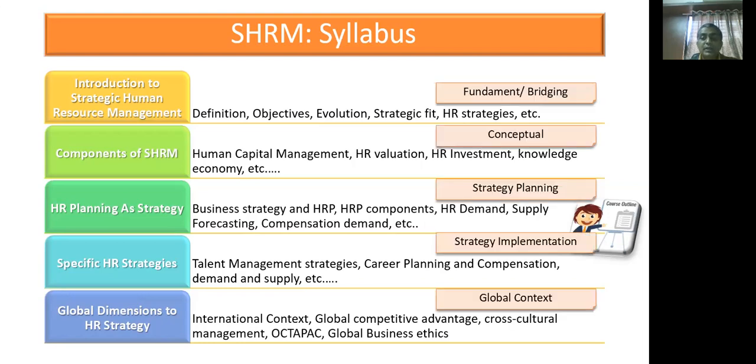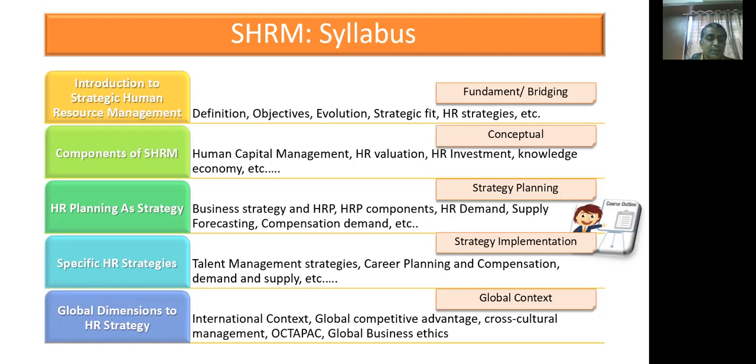If we see the mapping of these chapters with learning escalation, the first chapter is about fundamentals of SHRM, which is also bridging HRM and SHRM. Second chapter, components of SHRM, is a conceptual chapter where the concepts of various components like human capital management and HR valuation are discussed.